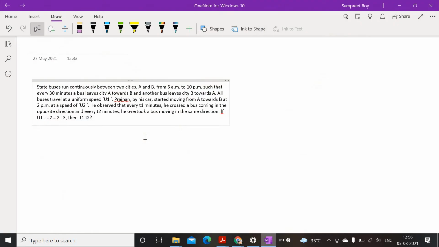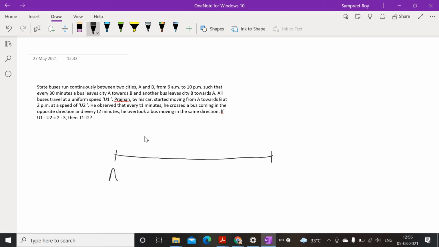Hello everyone. So we are going to discuss a question which involves a certain tricky concept of time, speed and distance, right? So here the question is in front of you. State buses run continuously between two cities A and B from 6 a.m. to 10 p.m. such that every 30 minutes a bus leaves city A towards city B and another bus leaves city B towards A. So it would be somewhat like this.